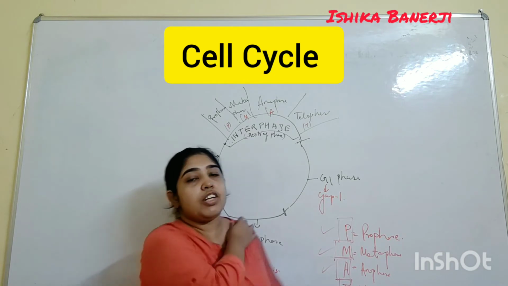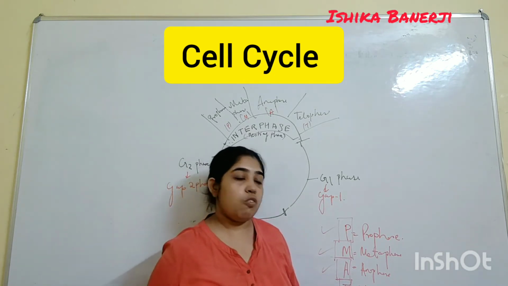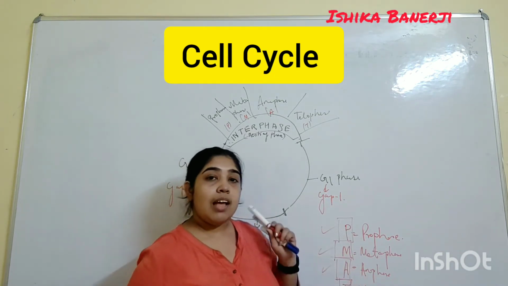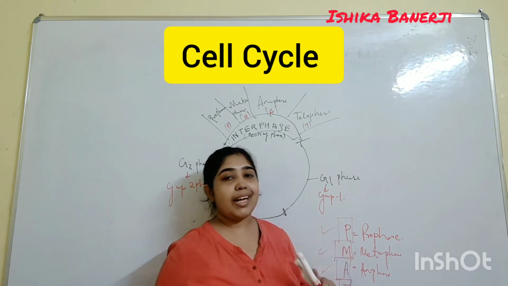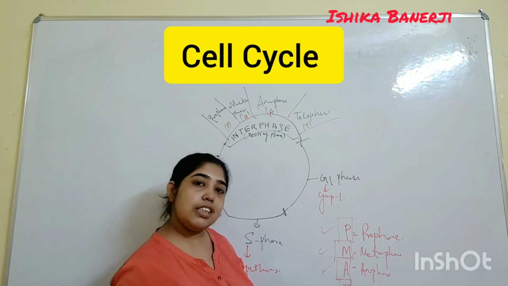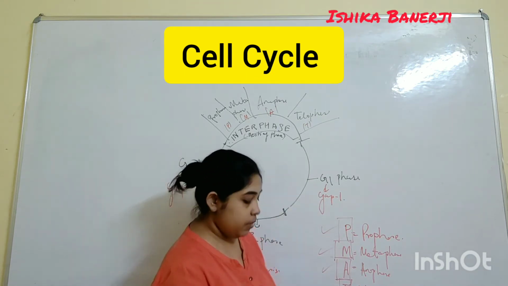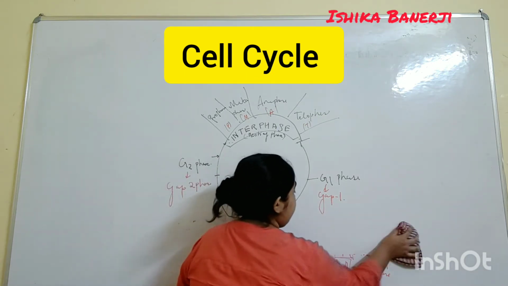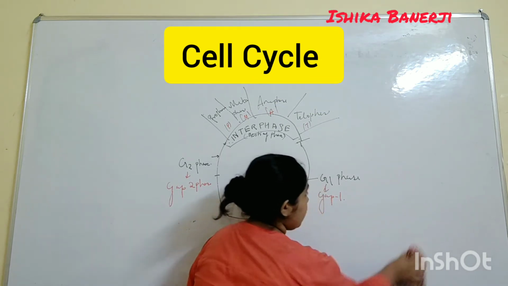Metaphase, anaphase, telophase. And before that we have only one phase, that is prophase. So P, mat. Pro, meta, ana, telo. Understand? Easy to remember? Okay, so this is how it happens. This is a shortcut trick for you.